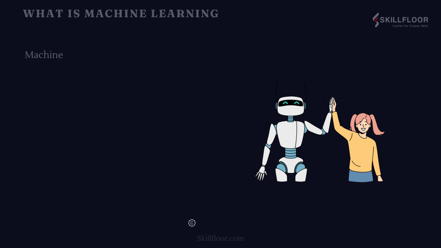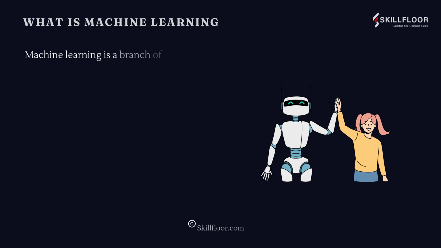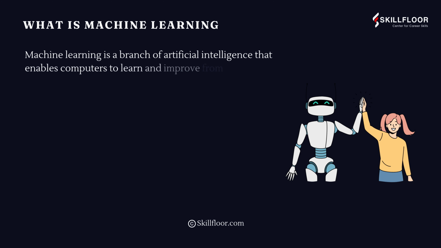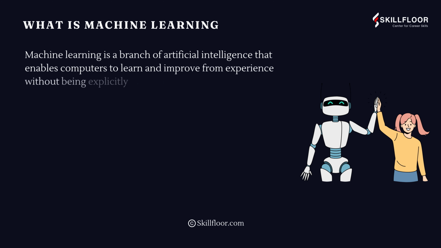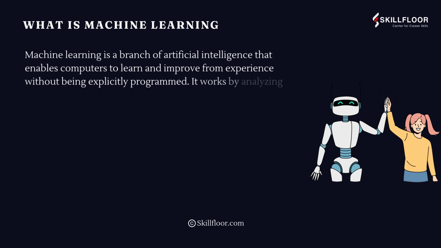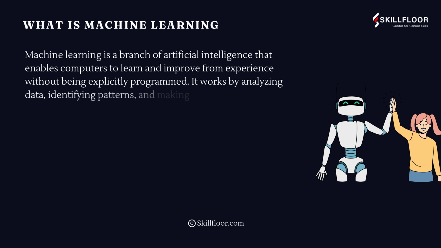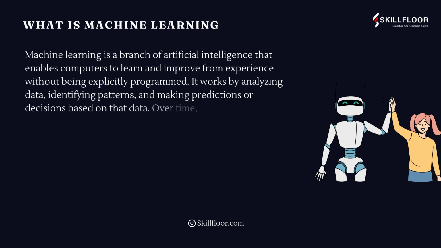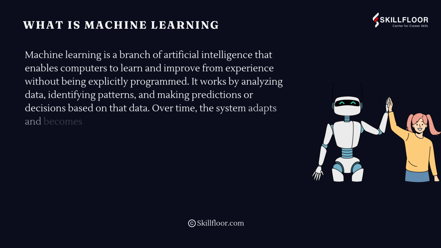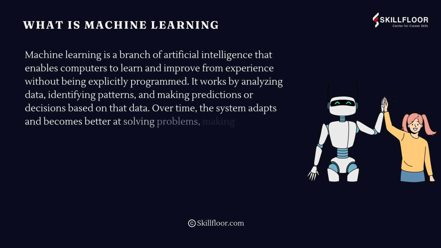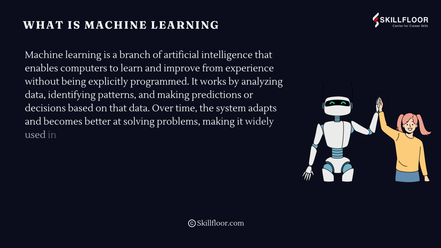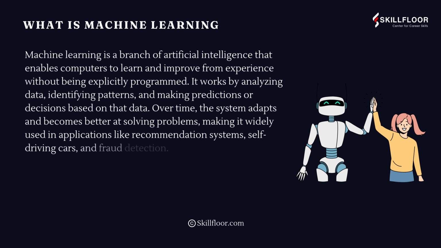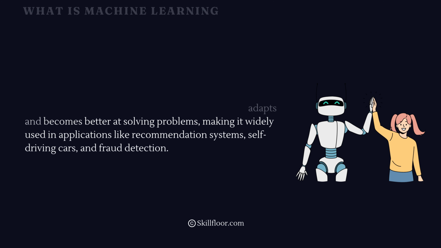What is machine learning? Machine learning is a branch of artificial intelligence that enables computers to learn and improve from experience without being explicitly programmed. It works by analyzing data, identifying patterns, and making predictions or decisions based on that data. Over time, the system adapts and becomes better at solving problems, making it widely used in applications like recommendation systems, self-driving cars, and fraud detection.